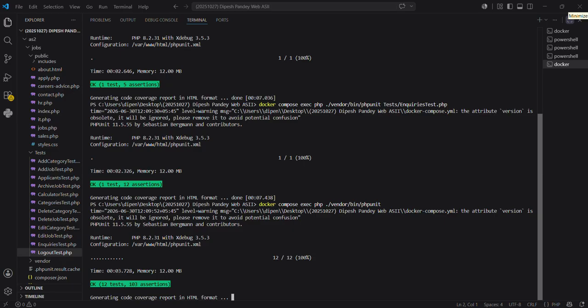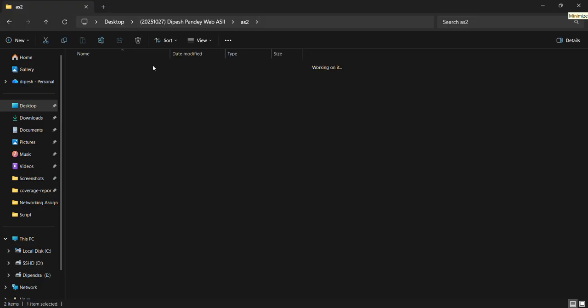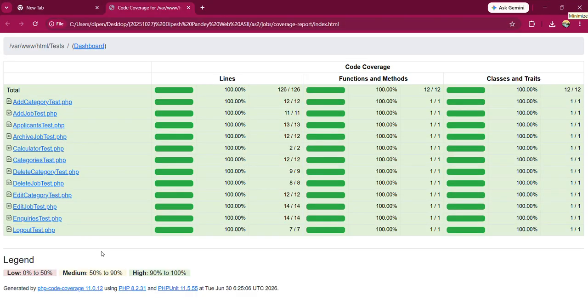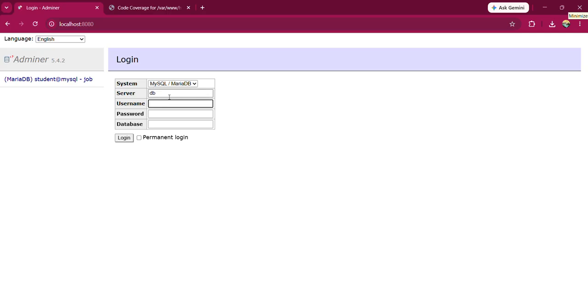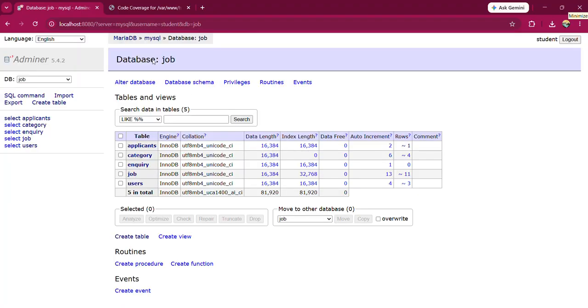Yeah, the 12 testing files are all working properly. Now I'm going to show you the coverage report of all 12 files, and here is the coverage report for these files. Now I'm going to show you the website. First of all, let's enter the database table. Username is student, password is also student, database is job. You can clearly see the database is opening properly.